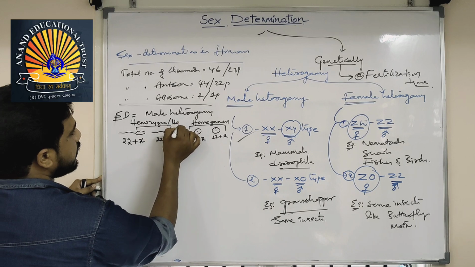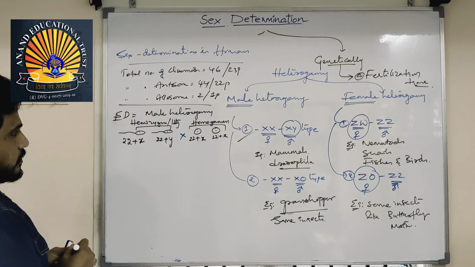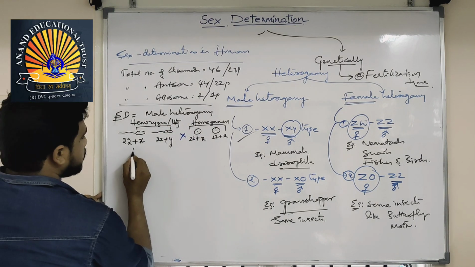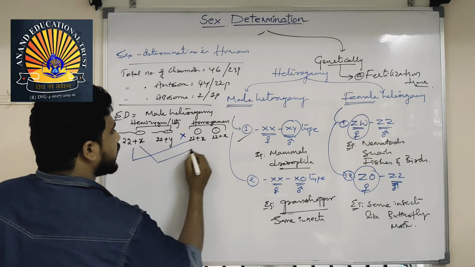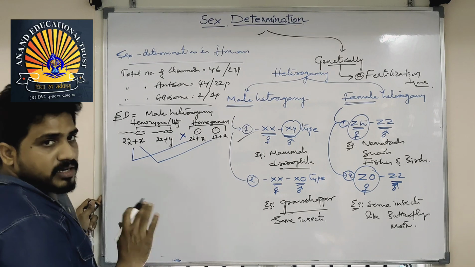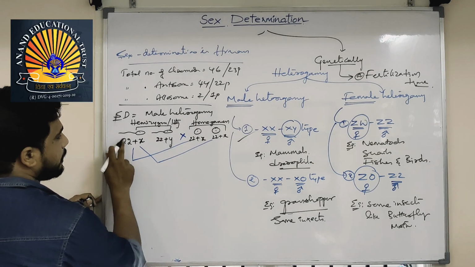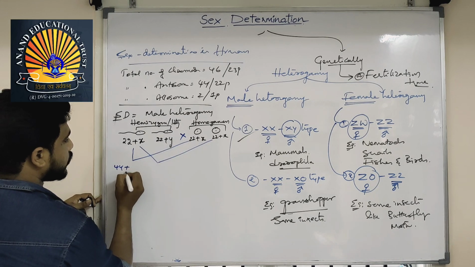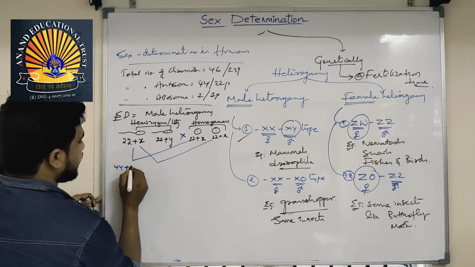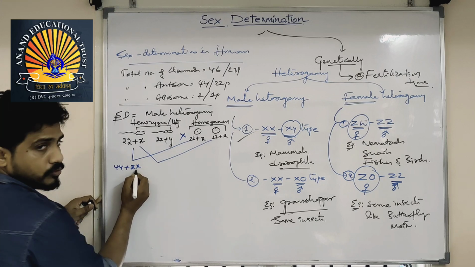Let us see the probability if this sperm meets this ovum, or this sperm may meet this ovum. Other than this, there are no probabilities. Because of this sperm and this ovum, 22 plus 22, 44 autosomes plus X and X. So 44 plus 2, 46.